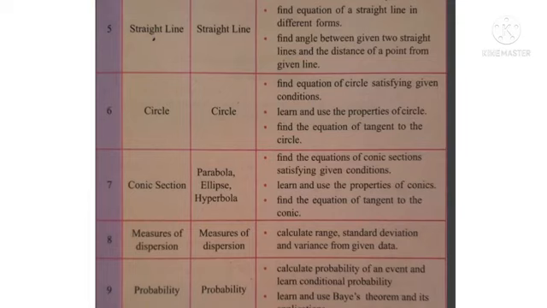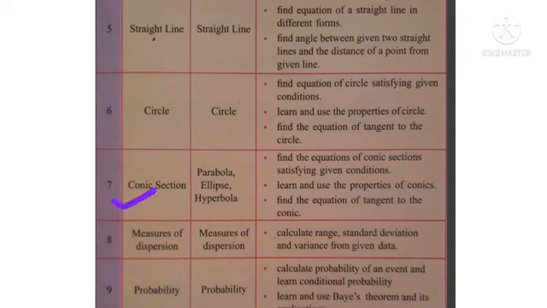Next, the fifth topic is straight line. In that we will understand what locus and its equation are, finding equation of straight line in different forms, finding angle between two given straight lines, and distance of a point from a given line. Next topic is circle. In circle we will see equation of circle, then properties of circle, and finding equation of tangent to the circle.